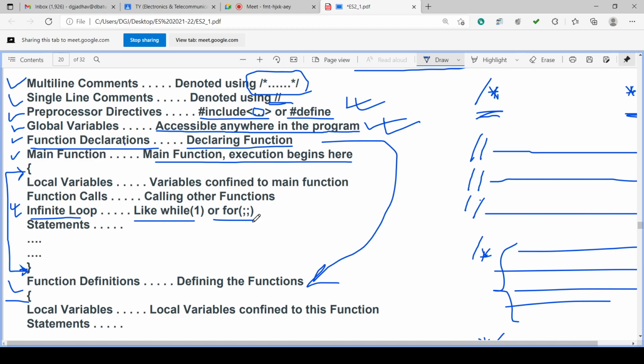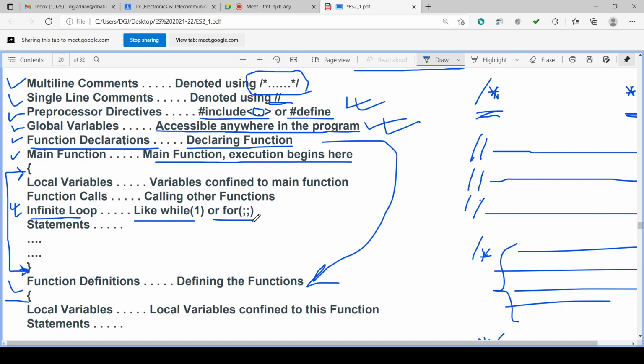So there may be local variables, there may not be local variables, there may be function calls, there may not be function calls, there may be infinite loops, there may not be infinite loops, there may be statements. Okay. So main functions may have any type of coding depending on your coding requirement.